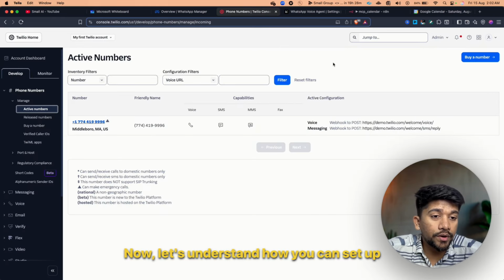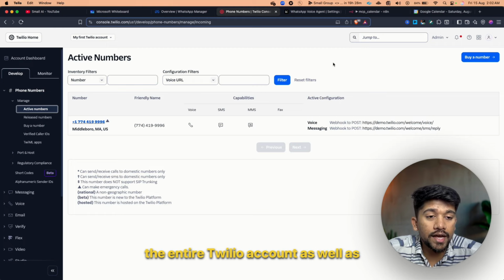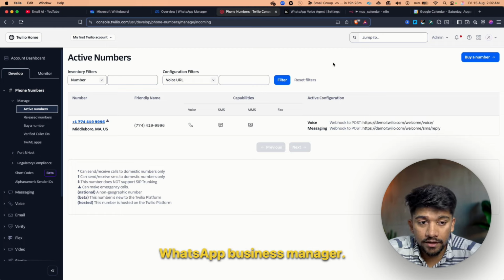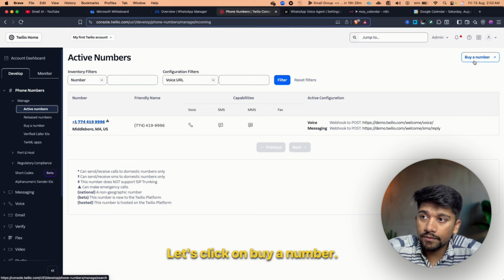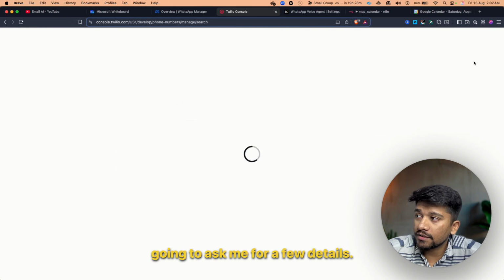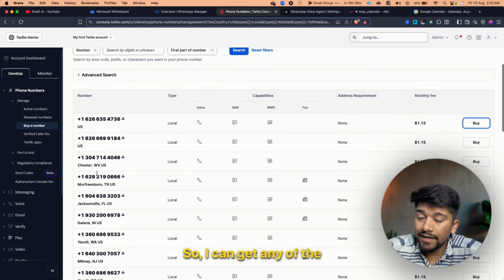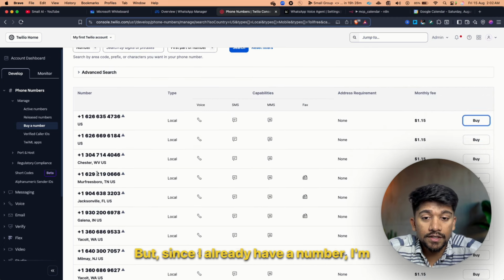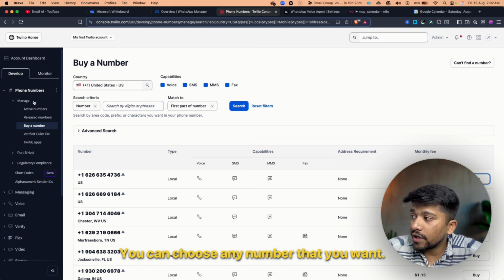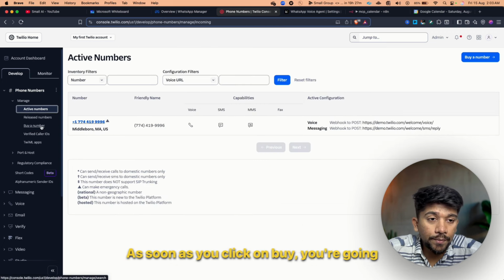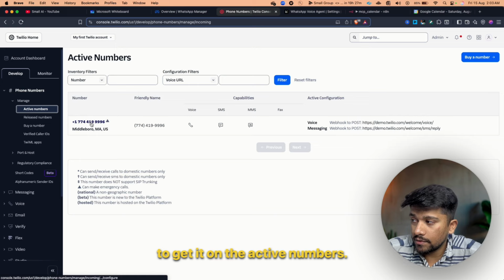Now let's understand how you can set up the entire Twilio account as well as connect it to your WhatsApp business manager. Let's click on buy a number. As soon as I click on buy a number, it's going to ask me for a few details. So for the purpose of this video, I'm going to use a US number. So I can get any of the numbers that I see in this list. But since I already have a number, I'm not going to get it. You can choose any number that you want. As soon as you click on buy, you're going to get it in the active numbers.